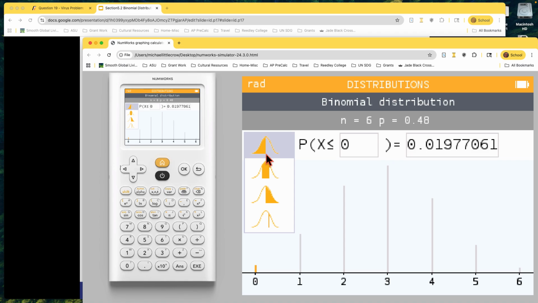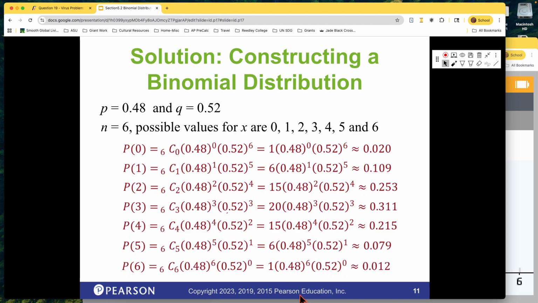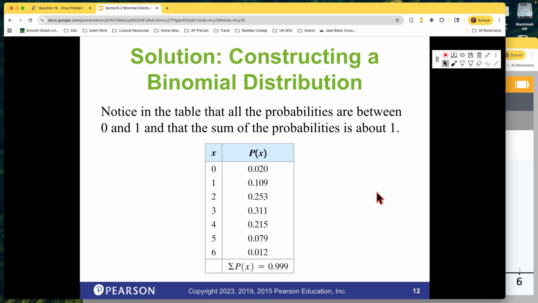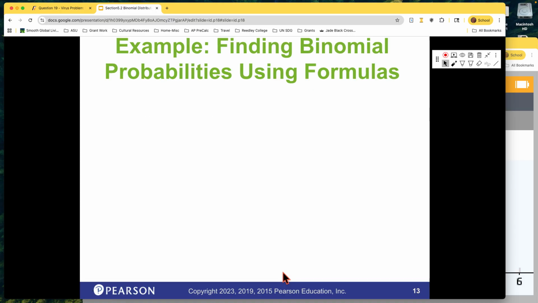Okay, and the homework is going to have you do several of these. Again, for you, it's going to be a really quick calculation because you just come here and do it rather than doing this. And if you wanted like less than 5, then you would have to come back and add all of these together. You'd have to use each individual one. This tool is so much nicer. Okay, and you'd have this. Notice there is a slight rounding error. We just got 0.99. We didn't get to 1, but that can happen. So it's okay. If we went to 4 decimal places, we'd probably get exactly 1, not the rounding error.